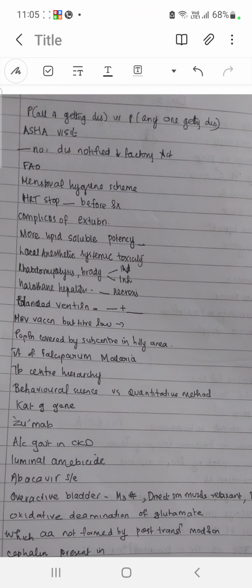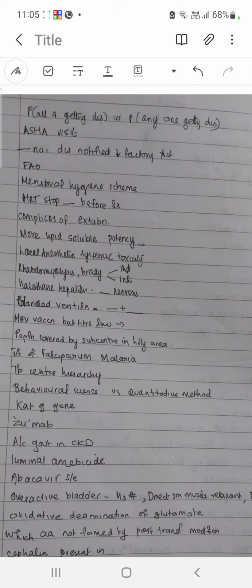Luminal amebicide is PD: paromomycin, diloxanide furoate. Abacavir side effect is hypersensitivity syndrome. Overactive bladder, the treatment is solifenacin, oxybutynin, flavoxate and tolterodine, of which you have to remember solifenacin.